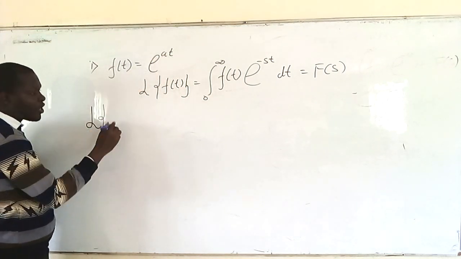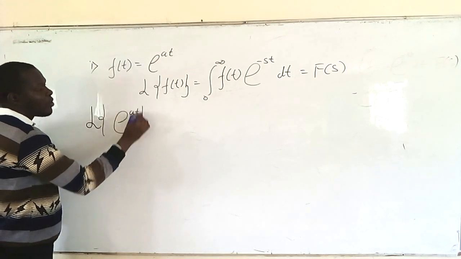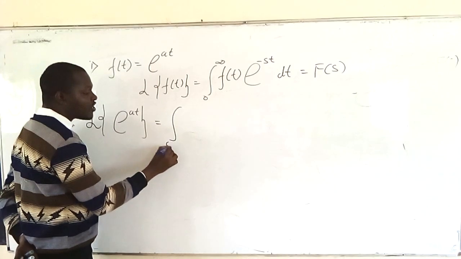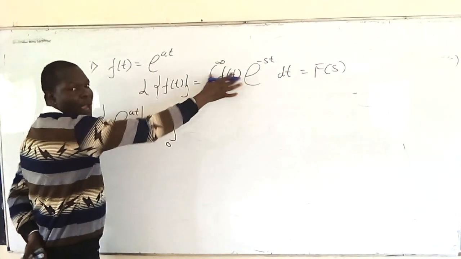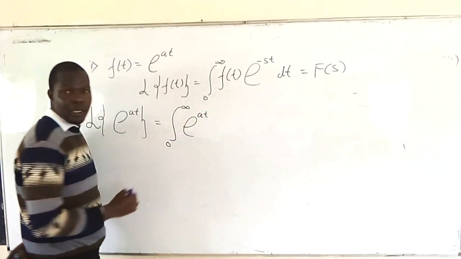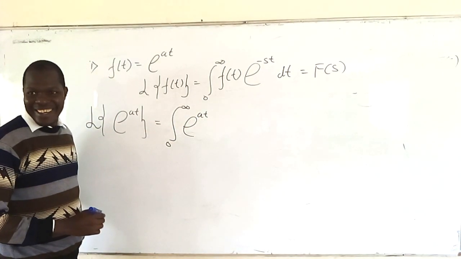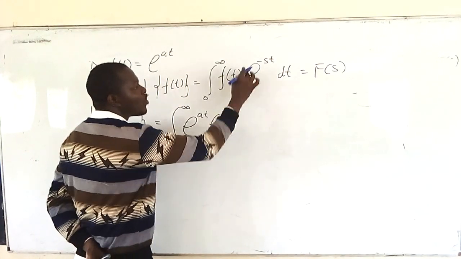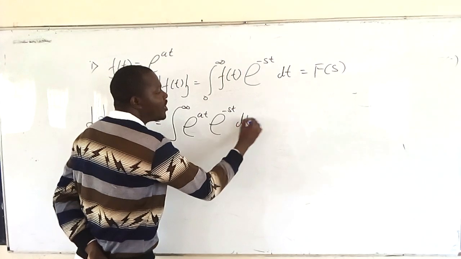Our f of t is e to the at. So the Laplace transform of e to the at will be the integral from 0 to infinity. Where there is f of t, you put the value of f of t, which is e to the at, times e to the negative st dt.